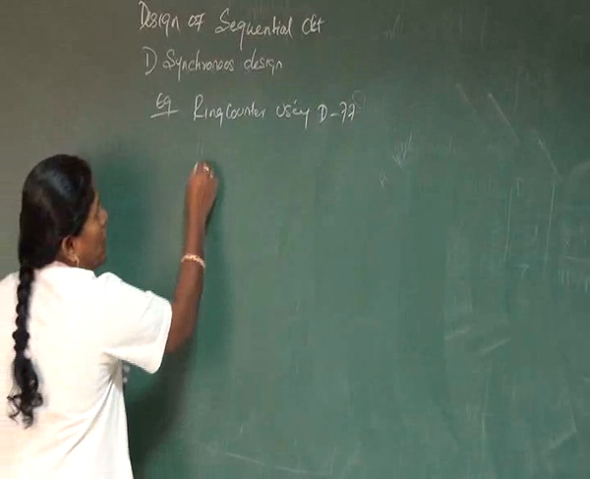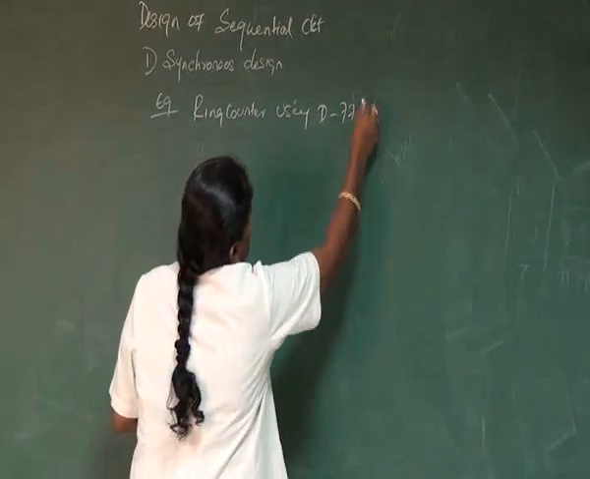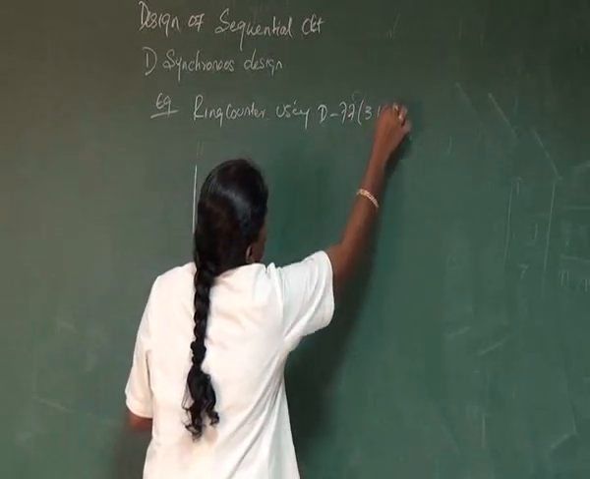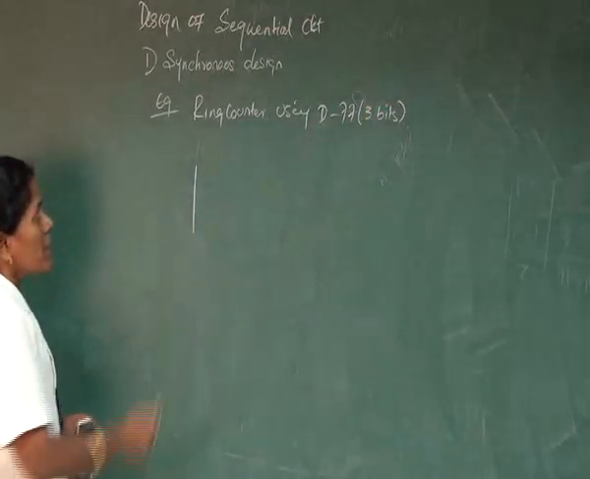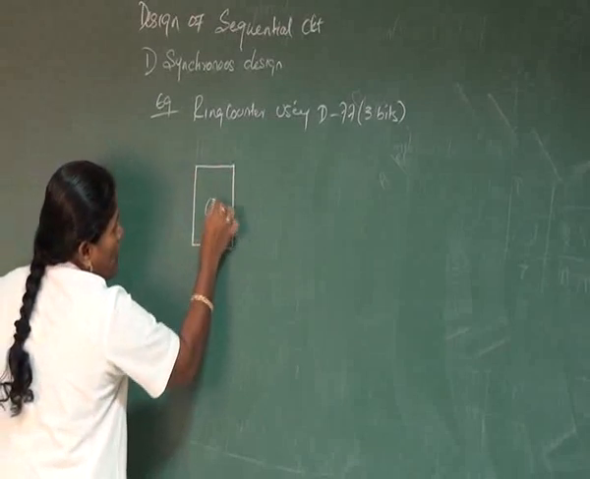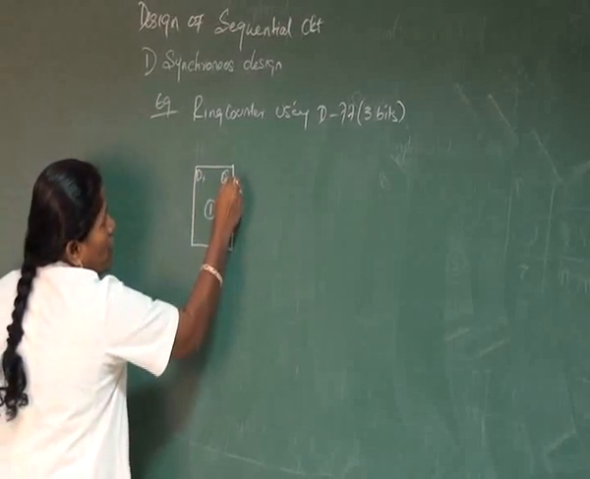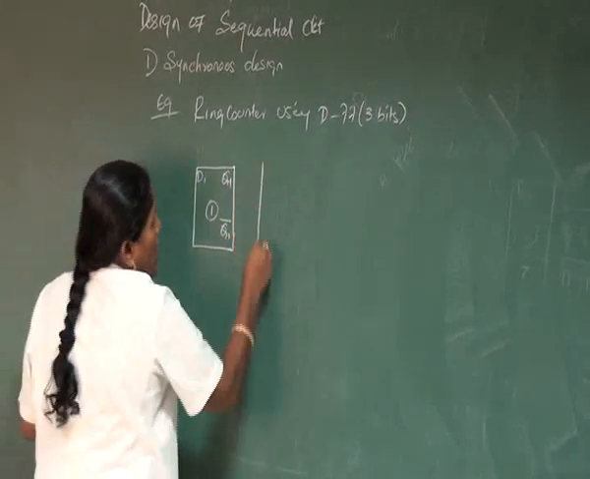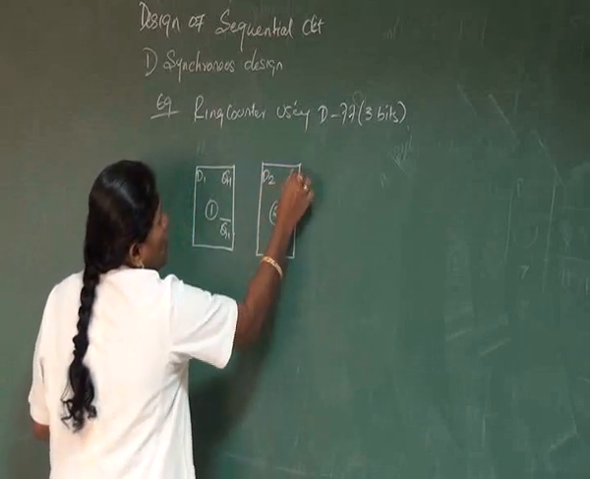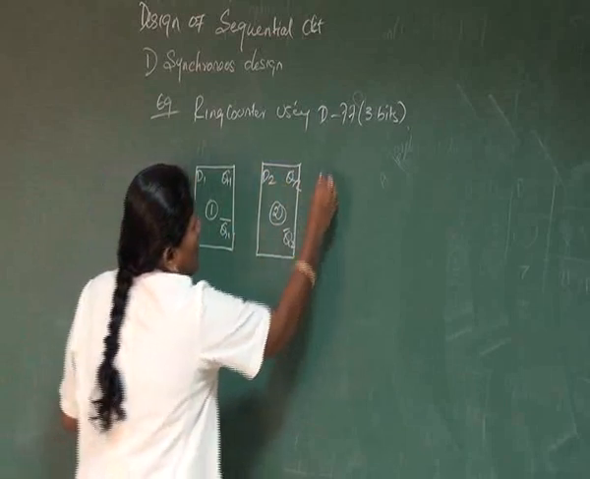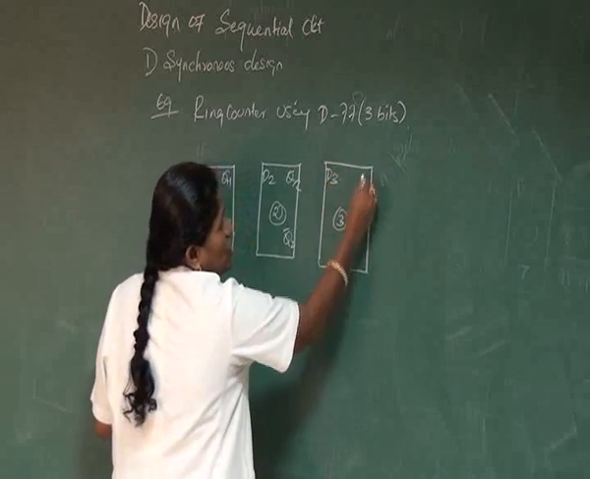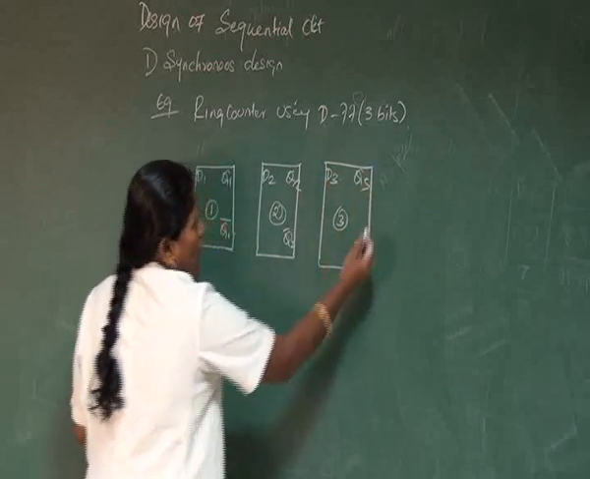In the synchronous counter, it can be a 3-bit or a 2-bit. You can select that I need a ring counter counting a value of 3 bits. Then I need 3 D flip-flops. Flip-flop number 1 has input D1 and the corresponding outputs Q1 and Q1 bar. Draw one more: D2, Q2, Q2 bar. And the third D flip-flop, flip-flop number 3, has input D3, Q3, Q3 bar.